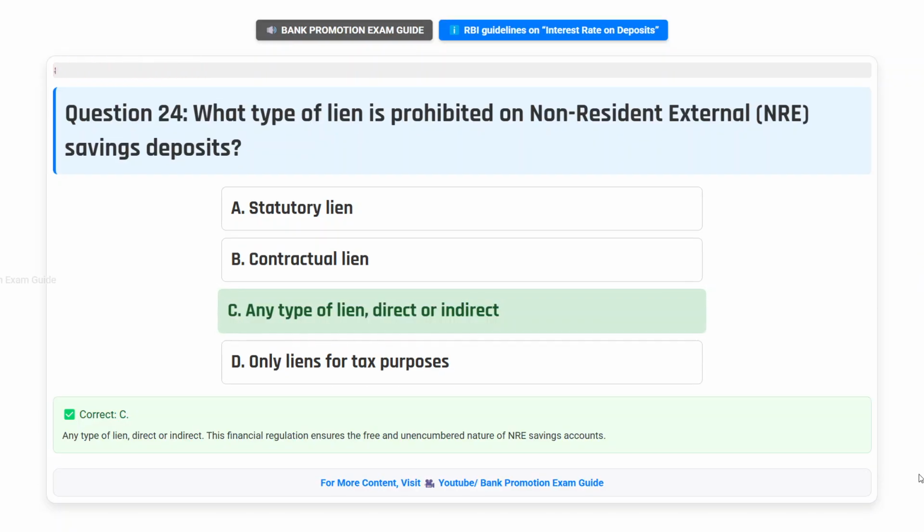Correct answer C. Any type of lien, direct or indirect. This financial regulation ensures the free and unencumbered nature of NRE savings accounts.